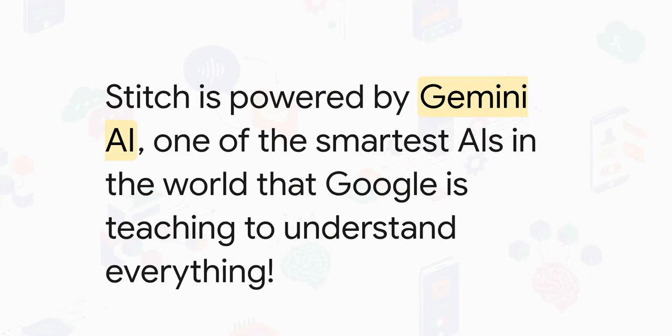But before you go, I have one last super cool, fun fact for you. Stitch's brain is powered by something called Gemini AI. And Gemini is one of the smartest AIs in the entire world. Google is teaching it to understand everything. Pictures, words, videos, the whole shebang.